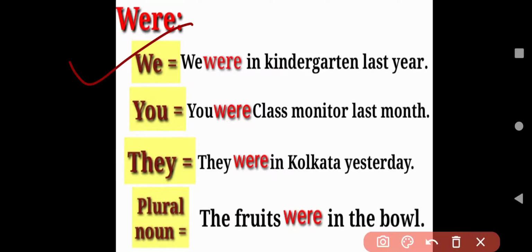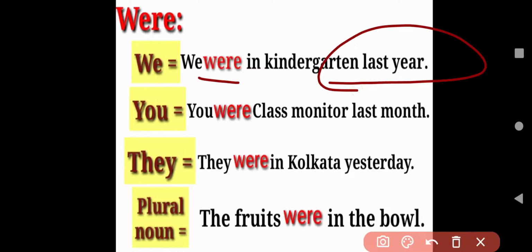And were. Here we were in kindergarten last year. So again we stands for plural. So we have to use here were. And why will we use here were? We cannot use here are because we have here last year. The year has gone. Okay, it's a past time. This time has passed. So that's why we use here were.